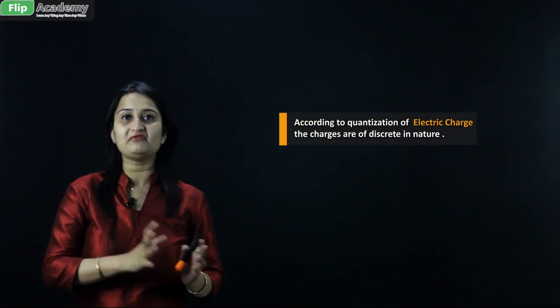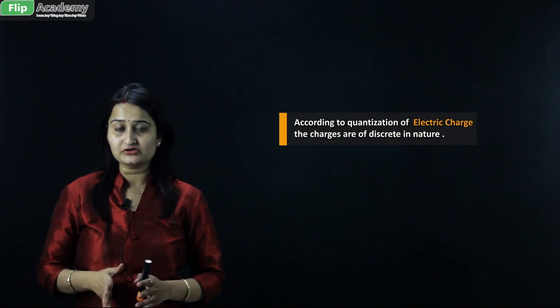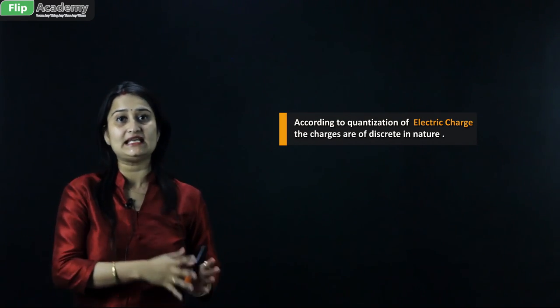Continuous distribution of charges. What is this continuous distribution? Actually, we are considering the discrete nature of charges. According to quantization of electric charges, the charges are discrete in nature. That means if we talk about different charges, then we talk about Q1, Q2, Q3 till Qn. That means we are talking about individual charges. What is discrete? Discrete means separate charges.